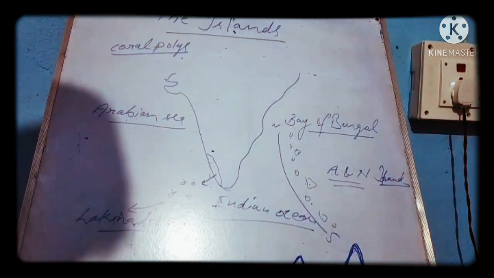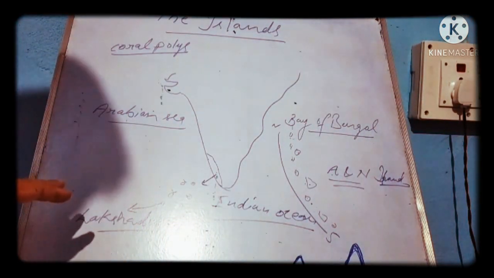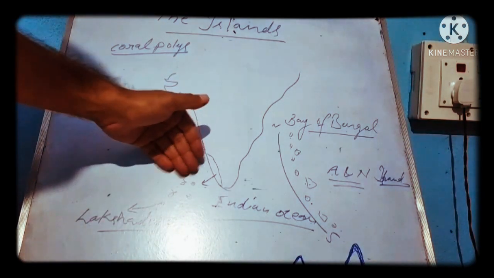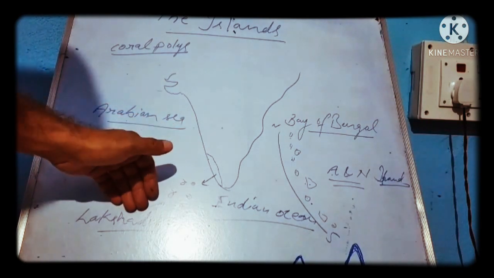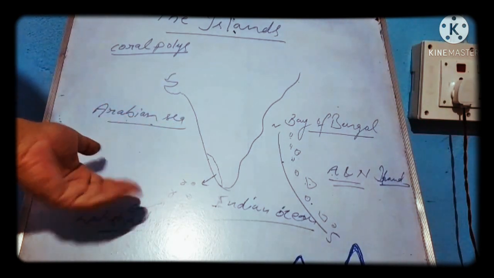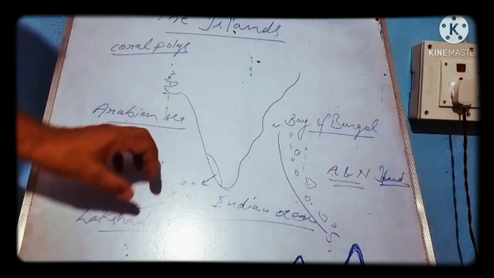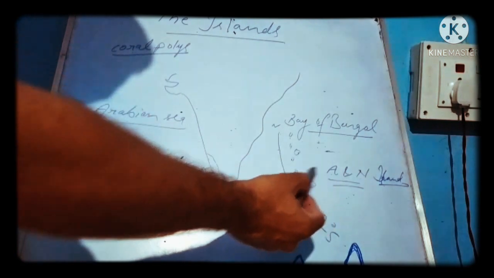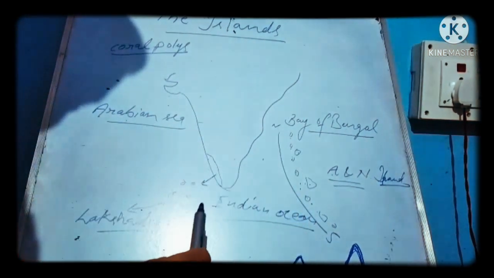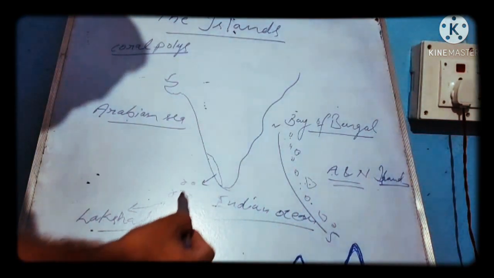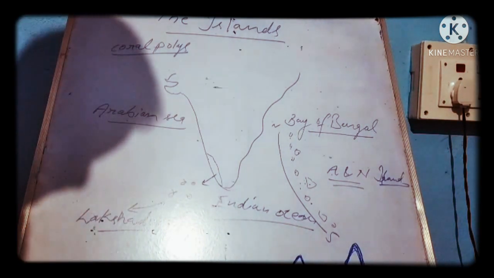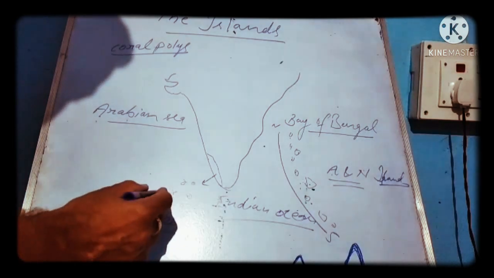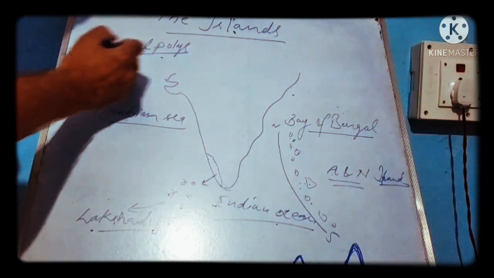It is clear? The Lakshadweep Islands are located off the coast of Kerala towards the west in the Arabian Sea. It is clear. I have earlier told you that they are small in size. Andaman and Nicobar group of islands are larger in size, but Lakshadweep Islands are smaller in size. Very simple. They have been formed by the coral polyp.